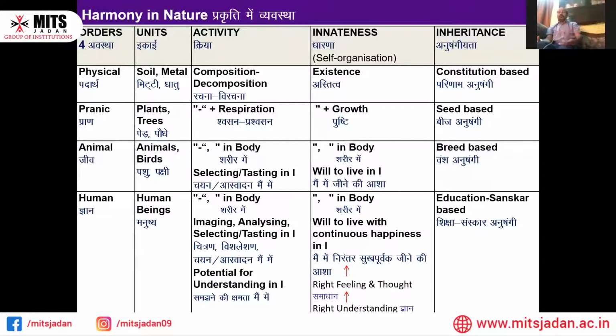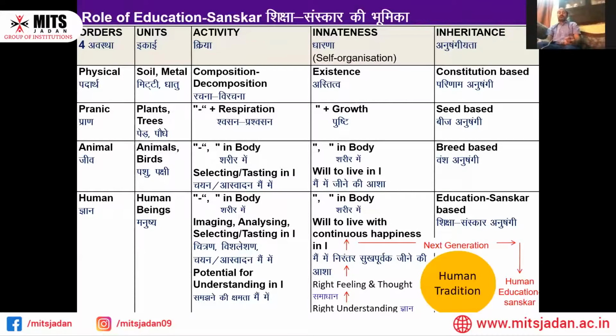And animals, like the child of the deer, the fawn, will again be a deer. The child of a man is going to be a human being. Human beings will give their inheritance in the form of human beings. But we have some basic qualities also. This is what we need to know, probably in the next slide. What are our basic activities? The physical units are full of decomposition and composition.